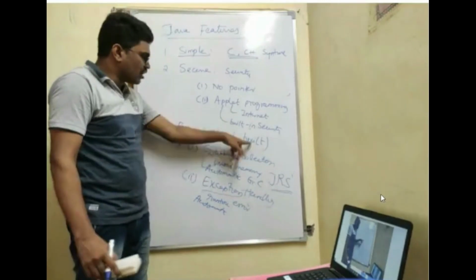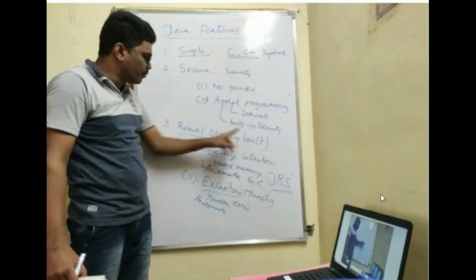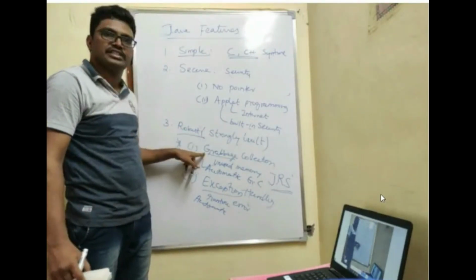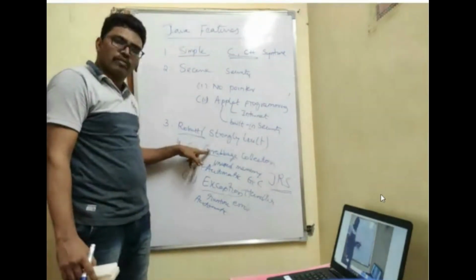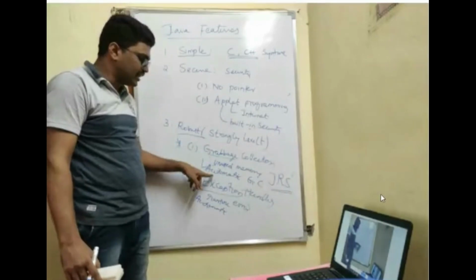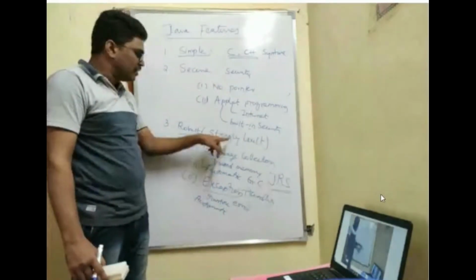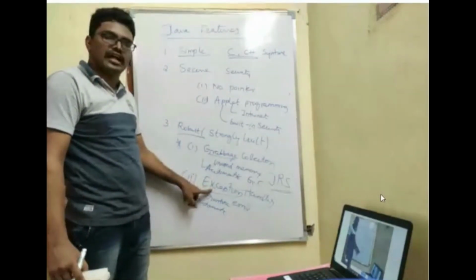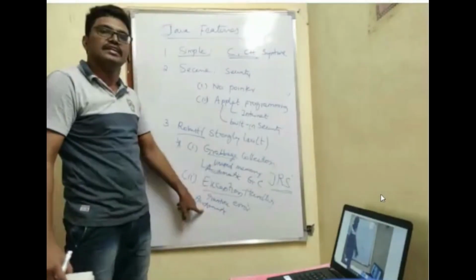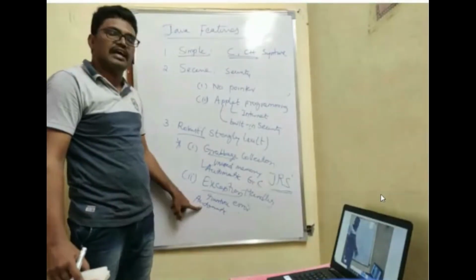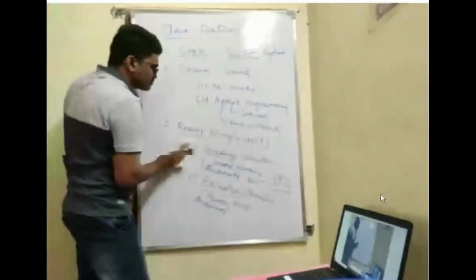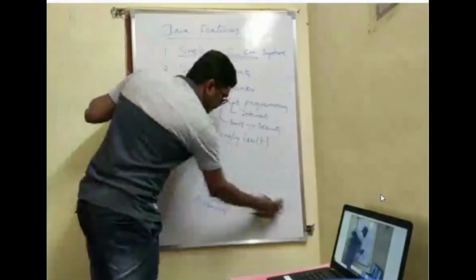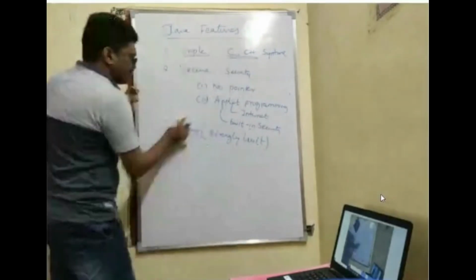Okay, so Java is strongly built, or Java is robust in two things. One is garbage collection, another one is exception handling. Why it is robust in garbage collection means it does automatic garbage collection. Why it is robust in exception handling is because it does automatic exception handling. It is going to do it automatically. So that is why your Java is a robust language.